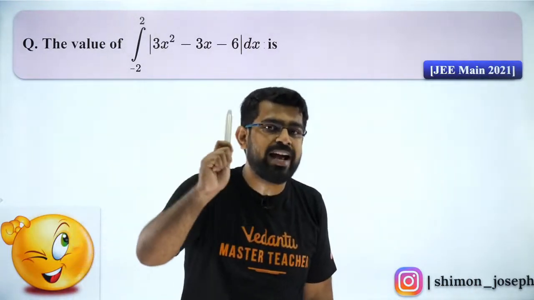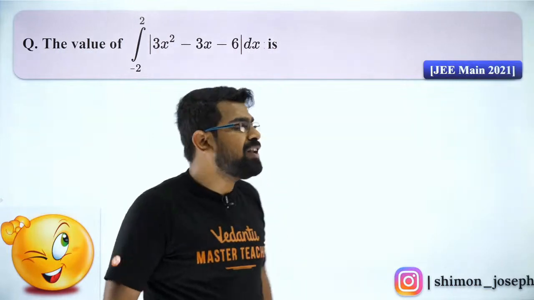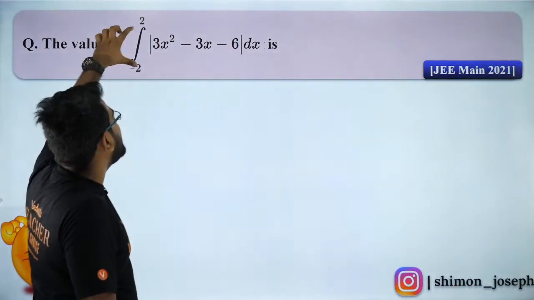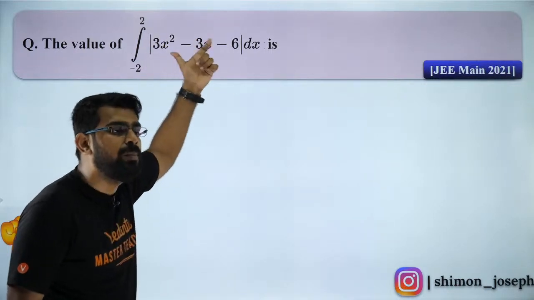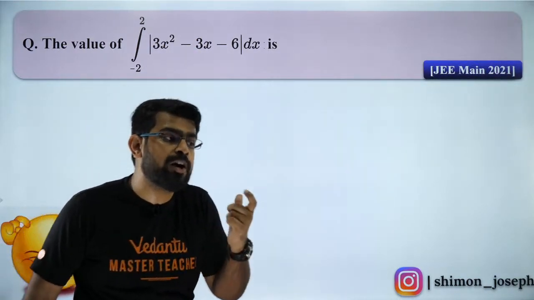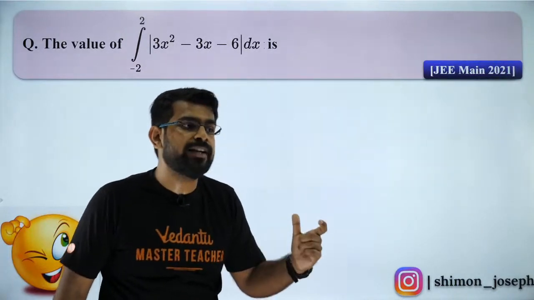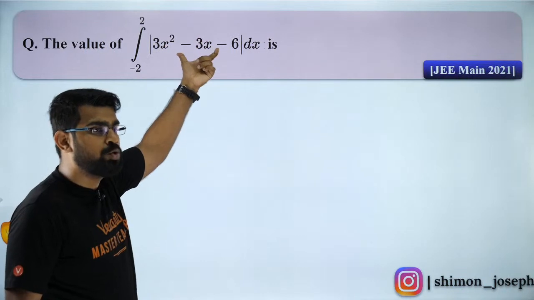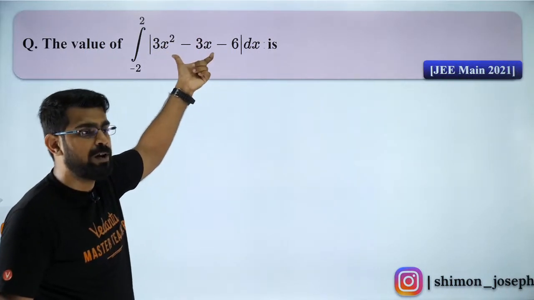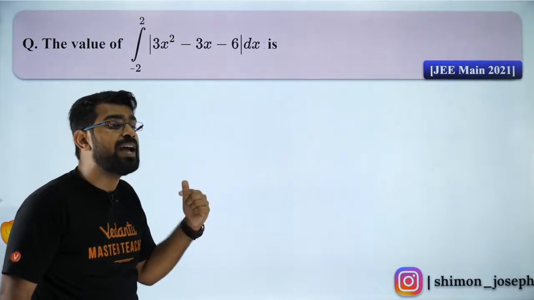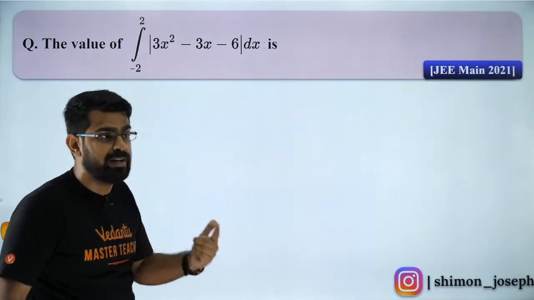I know for sure your answer is wrong. Why? When you have modulus, Vishwa, it is always positive. So when you are integrating something positive, your answer will be positive. So like that, you need to be very strong in your basics. See, when you are integrating modulus, you are integrating a positive quantity. So your answer cannot be negative. Such things you have to be very good at. That is what I mean by being strong in your foundation.